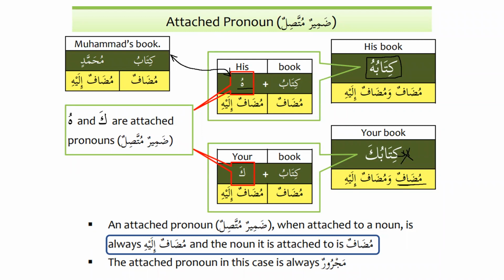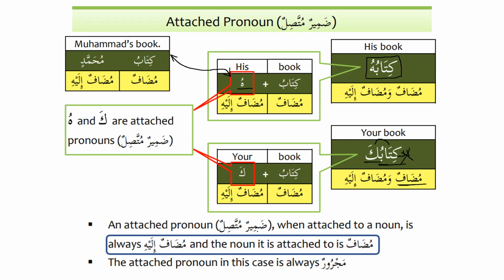And number two, I have told you that all the attached pronouns are definite, and kitab was indefinite, but when we use an indefinite with a definite noun, it also becomes definite. So now please remember that kitab is definite and ka is definite. Both of them are marifa. So that's why we cannot use al with that.